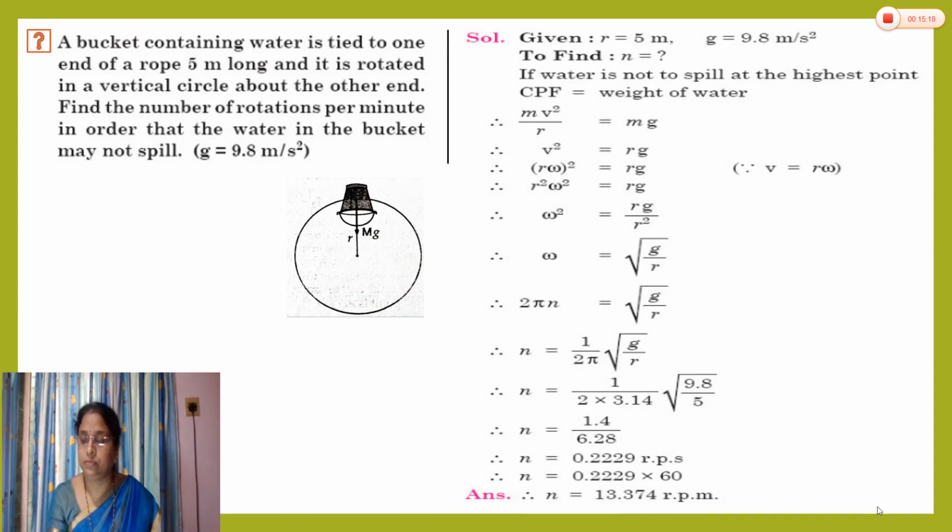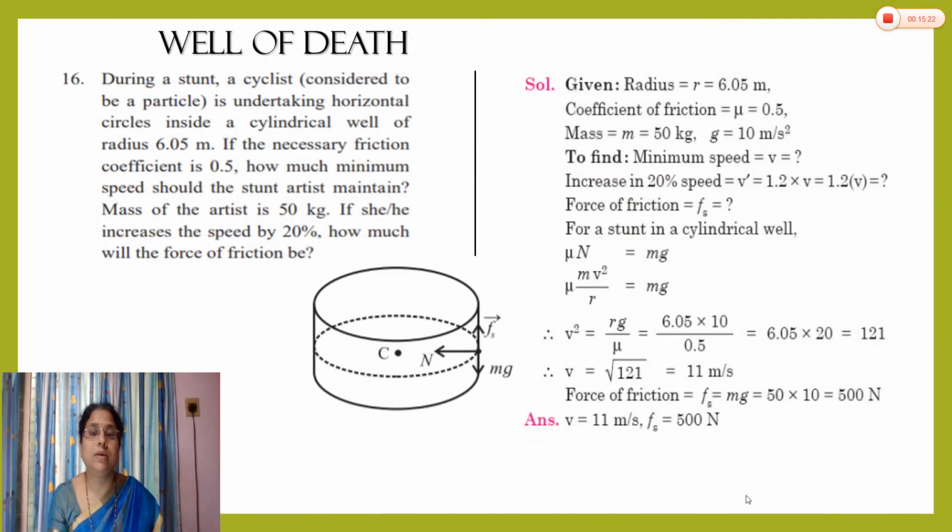Now, here this is one problem again given in your new syllabus textbook. During a stunt, a cyclist, considered to be a particle, is undertaking a horizontal circle inside a cylindrical well of radius 6.05 meter. If the necessary coefficient of friction is 0.5, how much minimum speed should the stunt artist maintain? Mass of the artist is 50 kg. If she or he increases the speed by 20%, how much will the force of friction be?